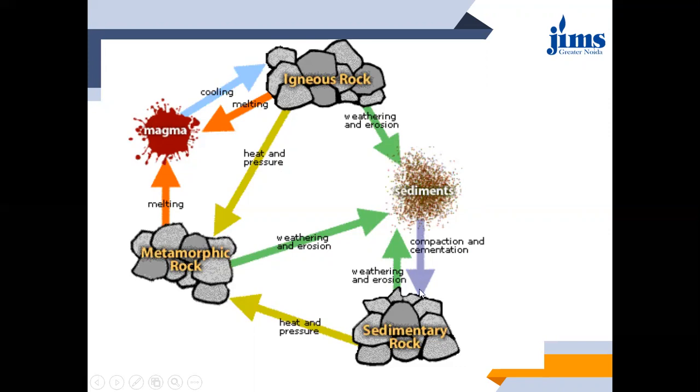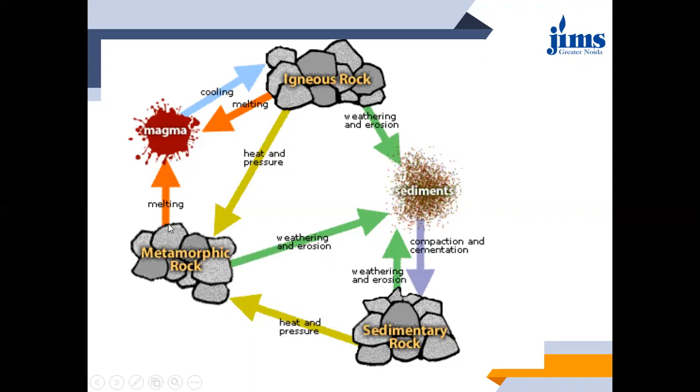Into sedimentary rocks. Similarly, sedimentary rocks, due to weathering and erosion, can convert into sediments. Again this is a cyclic process, and the same sedimentary rocks under heat and pressure will be converted into metamorphic rocks. And then consider metamorphic rocks.